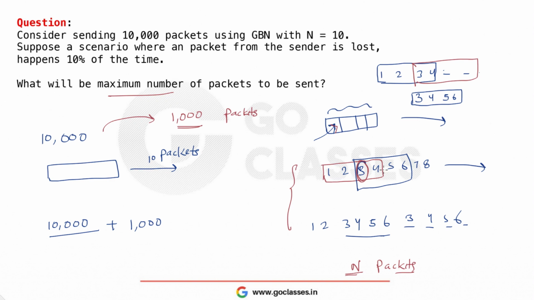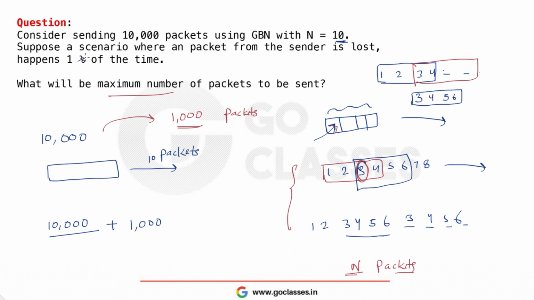So for every packet, you need to send n packets. If three is lost, then also four packets. If first is lost, then also four packets. So for every packet, you need to send, in this case, 10 packets. Again, if 1000 packets are lost, then for one packet, you need to send 10 packets. So I think there is a typing mistake. It is not 10%, it is just 1%. So let me write 1%.